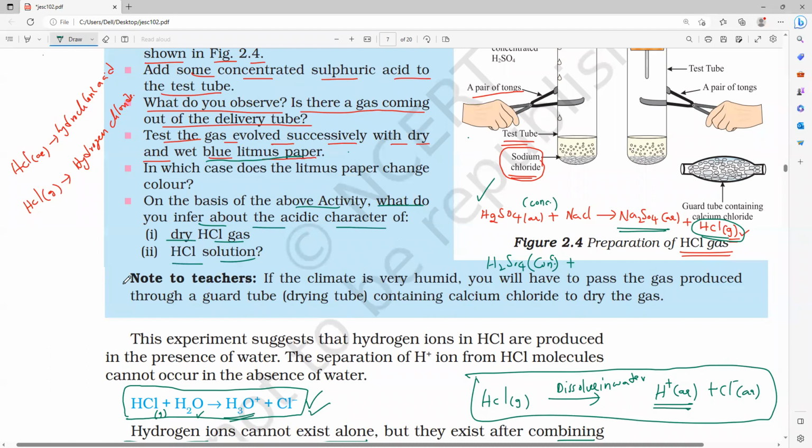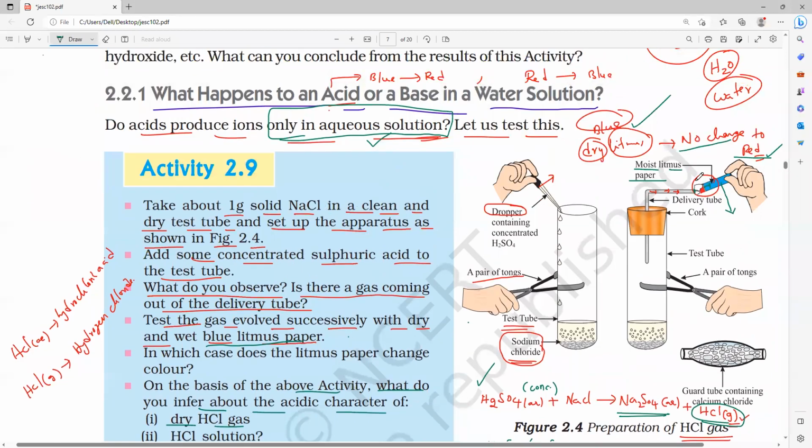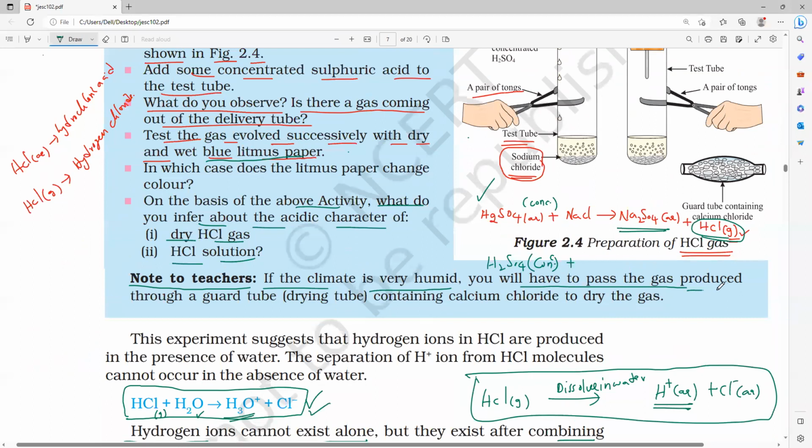Here, the note to teachers, they have given something. Is it only for teachers? What about you people? Let us discuss that. If the climate is very, very humid, what do you mean by humid, guys? The atmosphere contains more moisture. If the atmosphere contains more moisture, you will have to pass the gas, before putting the litmus paper, through a guard tube, that is a drying tube containing calcium chloride to dry the gas.